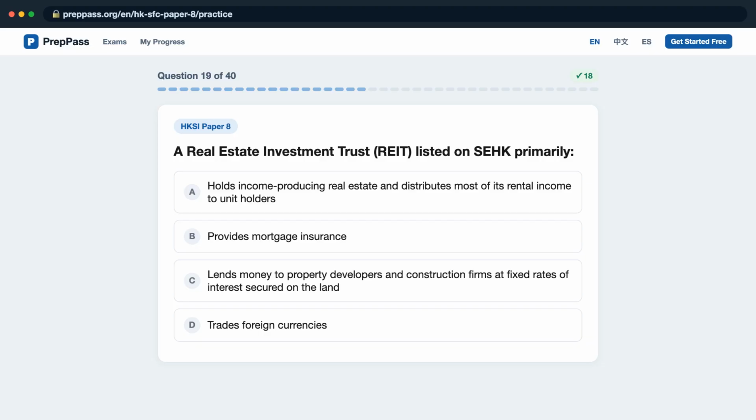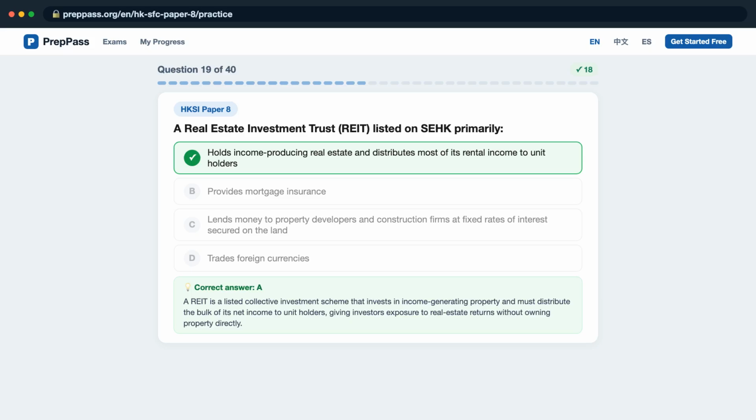Question 19. A real estate investment trust, REIT, listed on SEC primarily: A, holds income-producing real estate and distributes most of its rental income to unit holders? B, provides mortgage insurance? C, lends money to property developers and construction firms at fixed rates of interest secured on the land? D, trades foreign currencies? The correct answer is A.